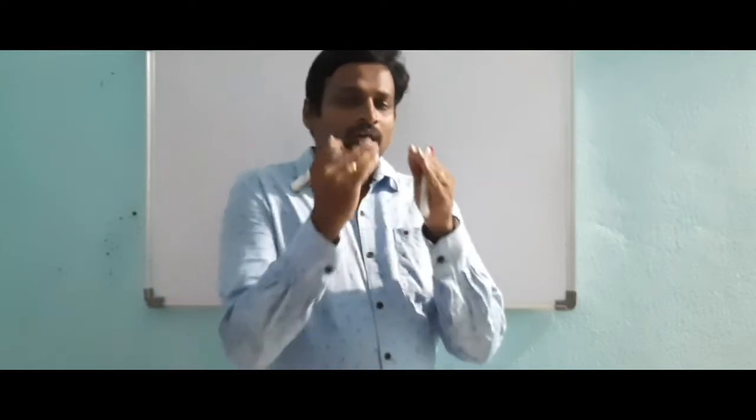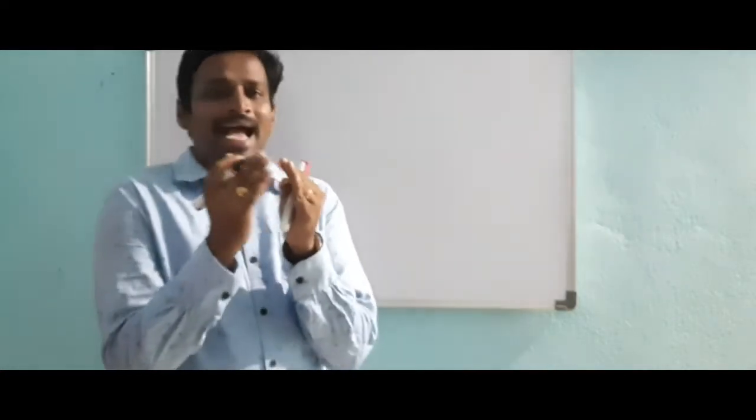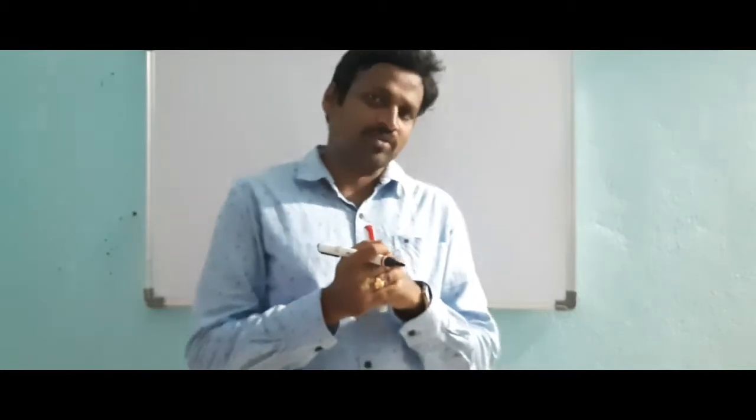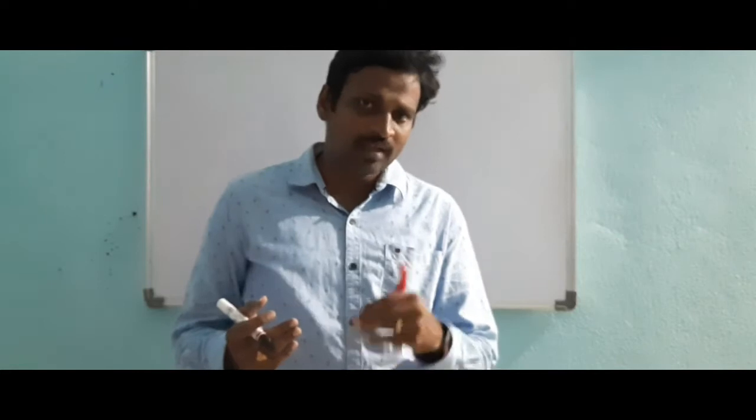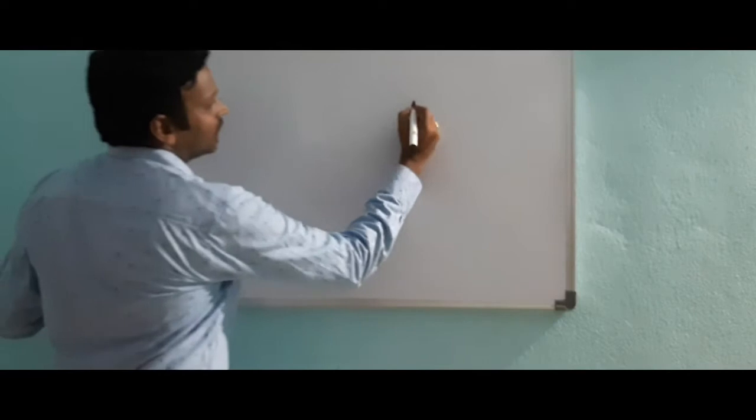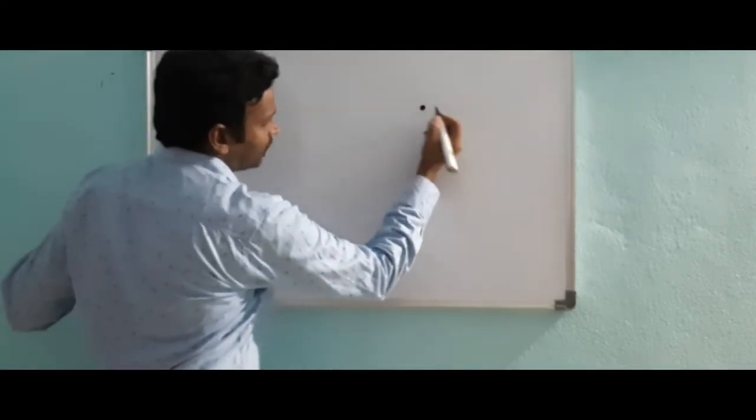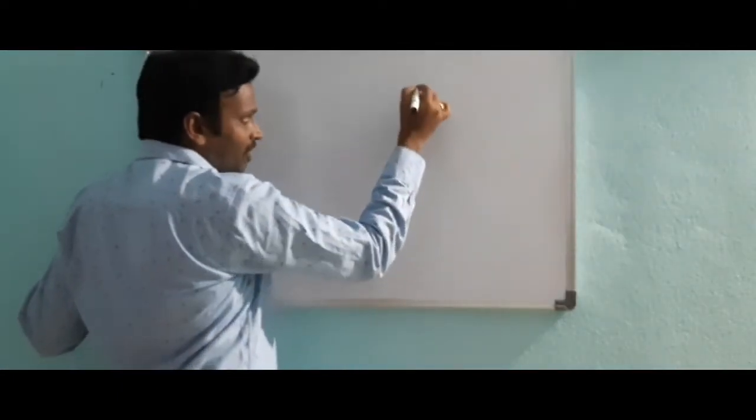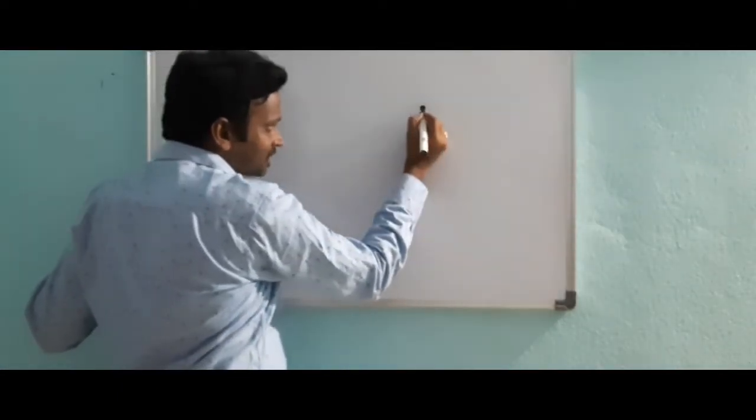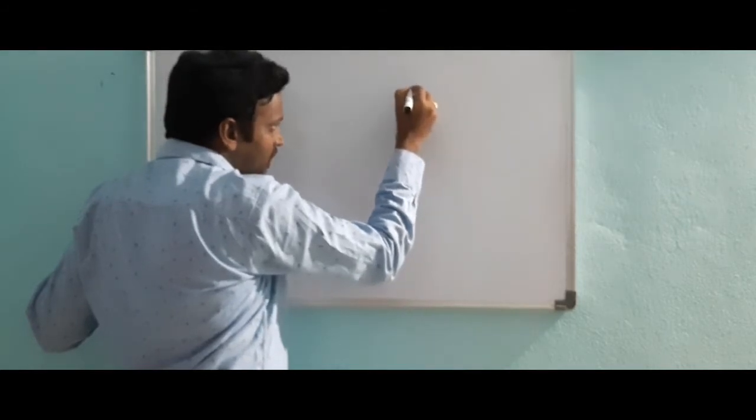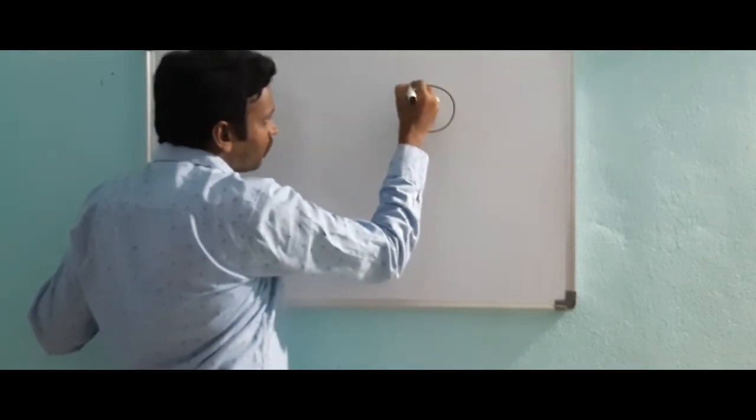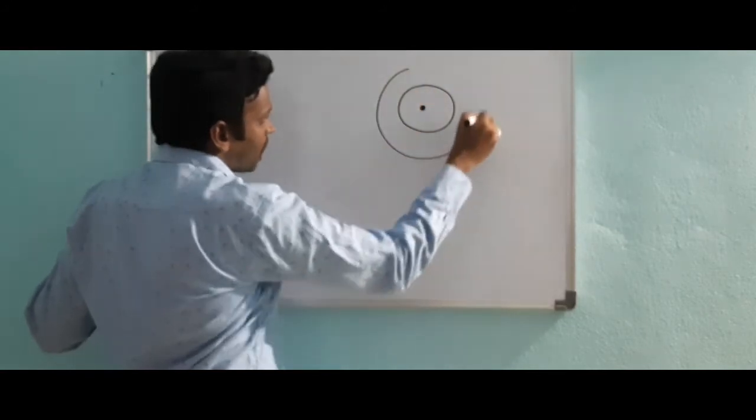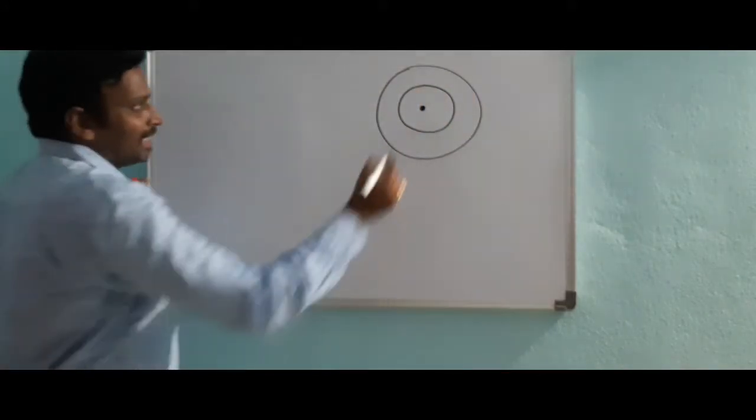Every element has a certain number of electrons based on its atomic number. Suppose hydrogen, atomic number is 1, so it has 1 electron. Okay, like that. So first let's see, this is a particular nucleus. According to Niels Bohr, you may have an idea, the atom has a nucleus. Around the nucleus, electrons revolve in circular paths like this.